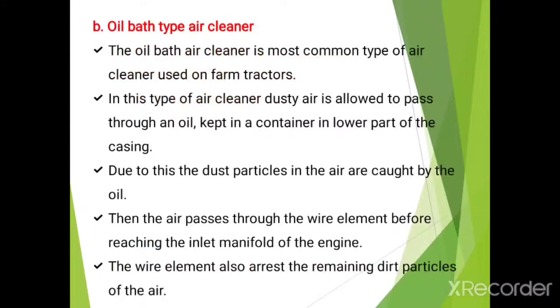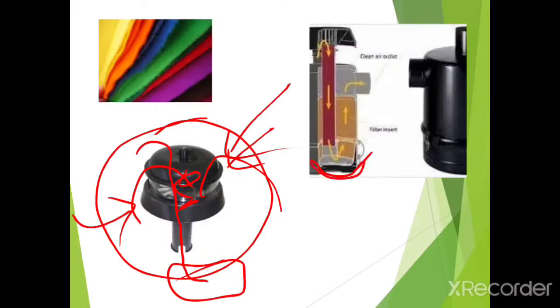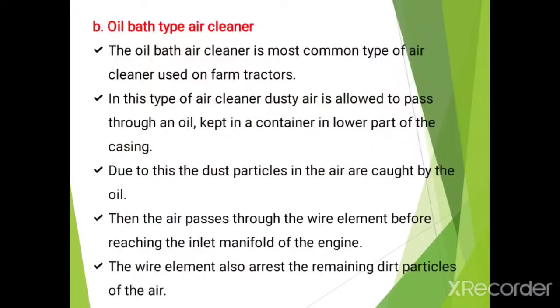Then the oil bath type of air cleaner is the second type, and it is the most common type of air cleaner used on farm tractors. In this type, dusty air is allowed to pass through oil kept in a container in the lower part of the casing. Due to this, the dust particles in the air are caught by the oil. Then the air passes through the wire element before reaching the inlet manifold of the engine, and the wire element also arrests the remaining dirt particles of the air.